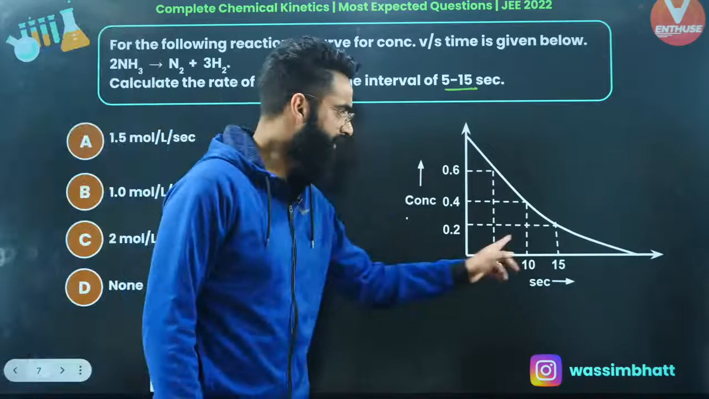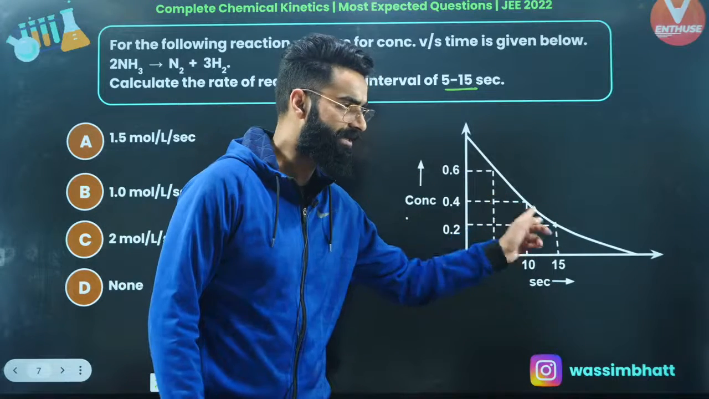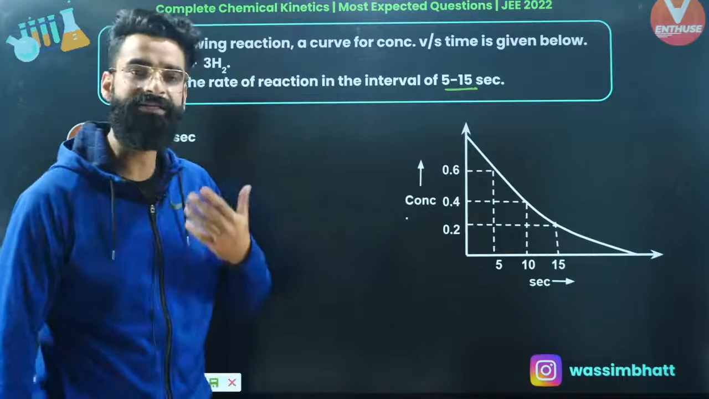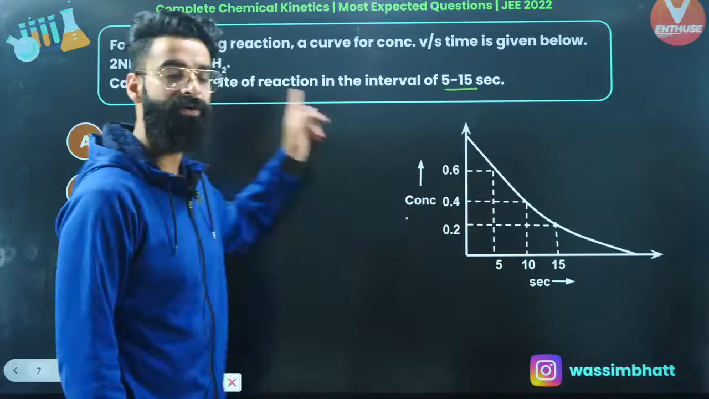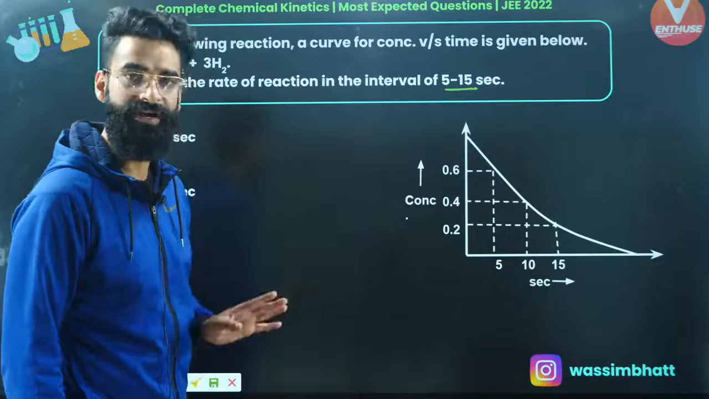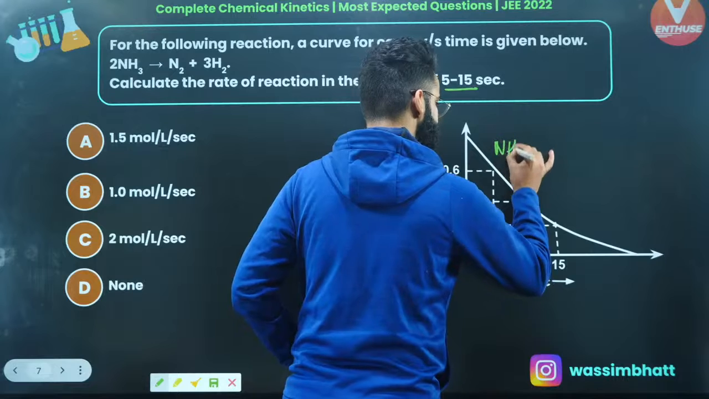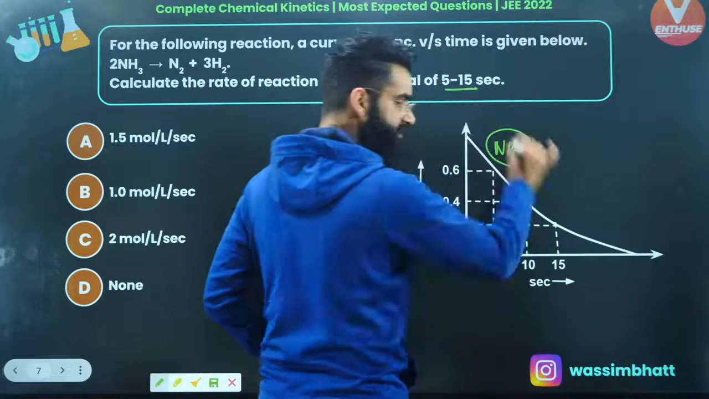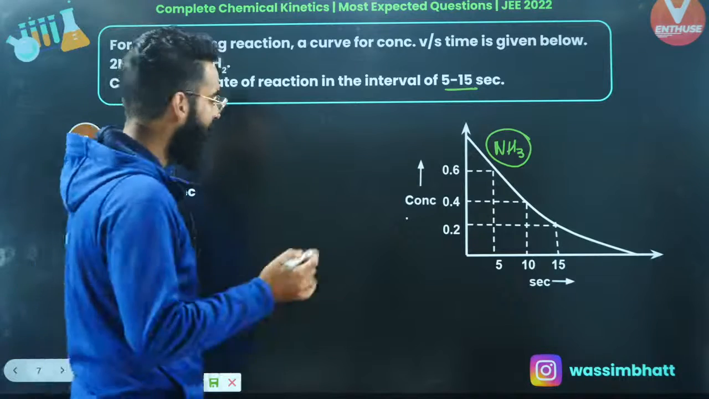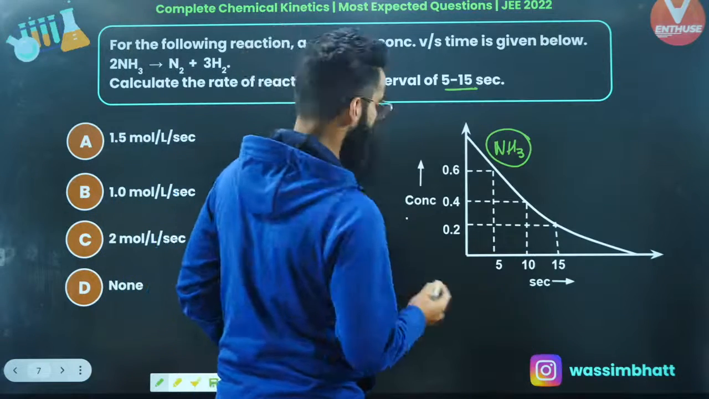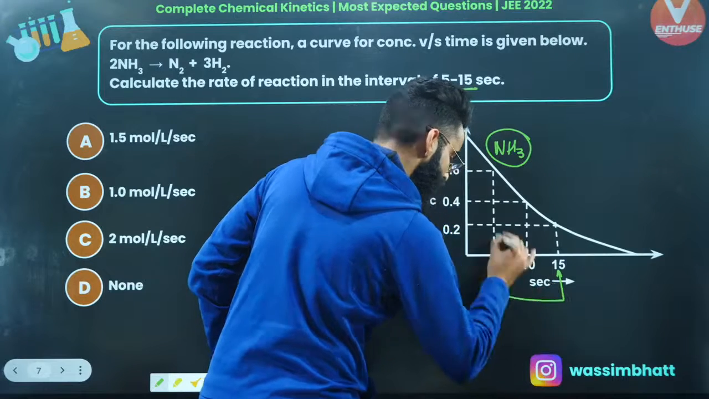If you look at this particular curve, people, the concentration is decreasing with time, right? And we know the concentration of reactant decreases with time. So this curve is basically valid for the reactant, and the reactant over here is NH3. So basically this is the curve that is given for NH3. Perfect. That's something which I analyzed first. Now, I need to calculate the rate of reaction in the interval 5 to 15 seconds.